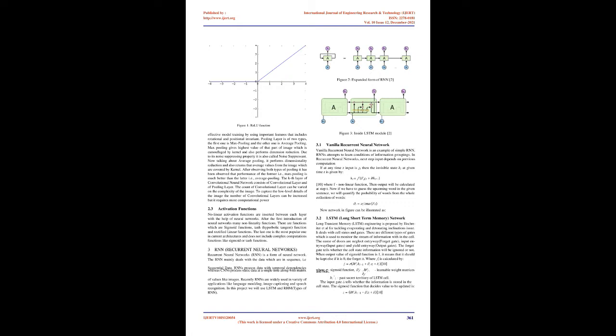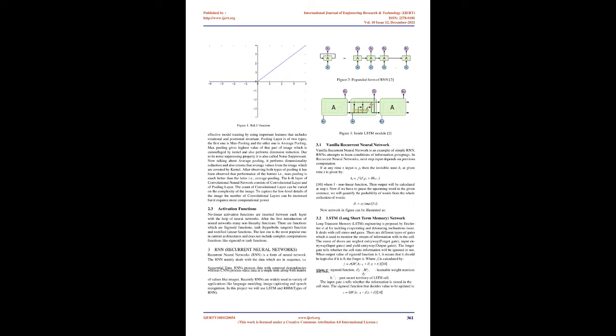Pooling layer. The pooling layer has the job of reducing the dimensionality of the network. They are inserted between each convolutional layer at regular intervals. Also, this layer is very much useful in maintaining effective model training by using important features that include rotational and positional invariance. Pooling layers are of two types, the first one is max pooling and the other one is average pooling.